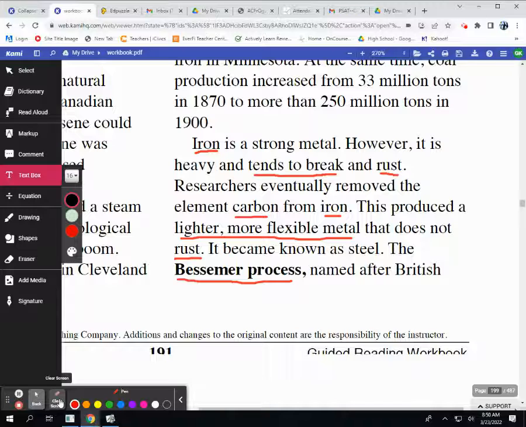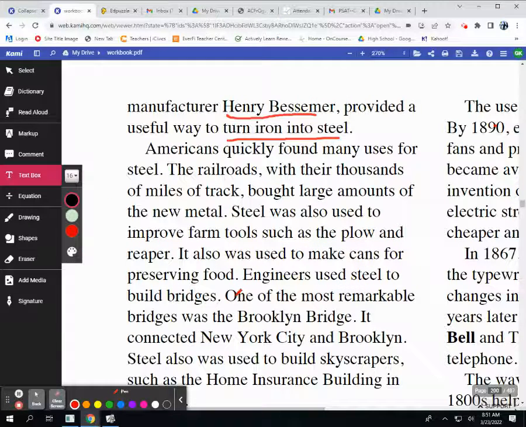Iron is a strong metal. However, it is heavy and tends to break and rust. Researchers eventually removed the element carbon from iron. This produced a lighter, more flexible metal that does not rust. It became known as steel. The Bessemer process, named after the British manufacturer Henry Bessemer, provided a useful way to turn iron into steel.